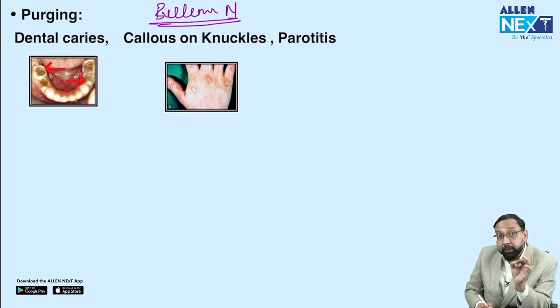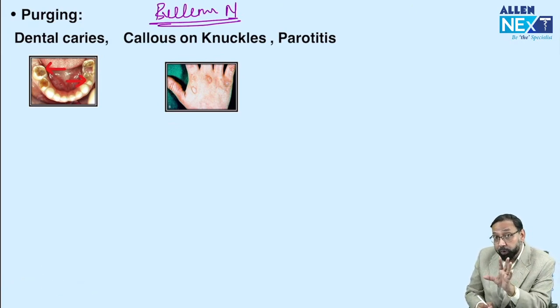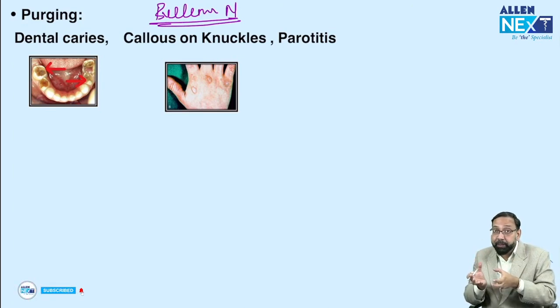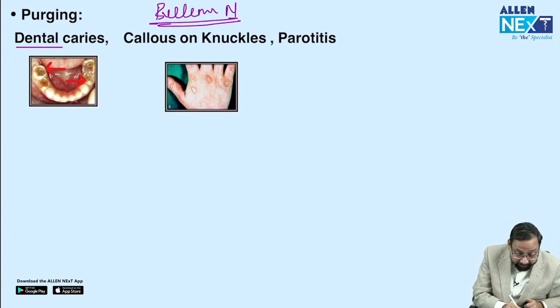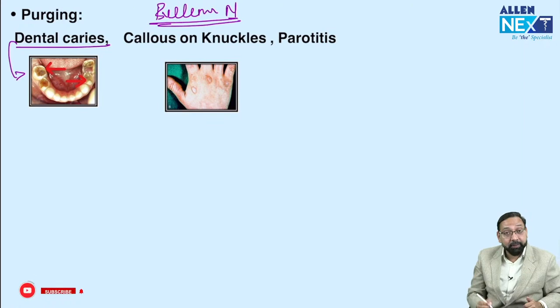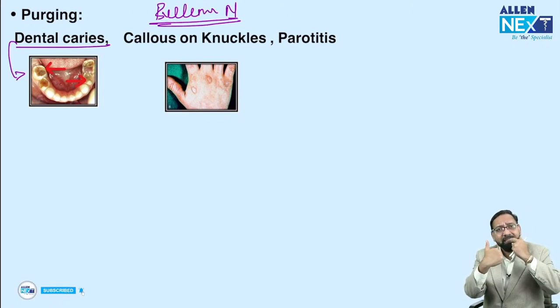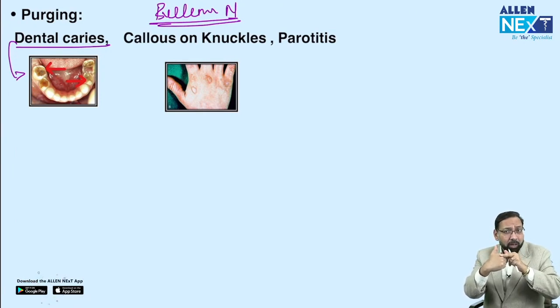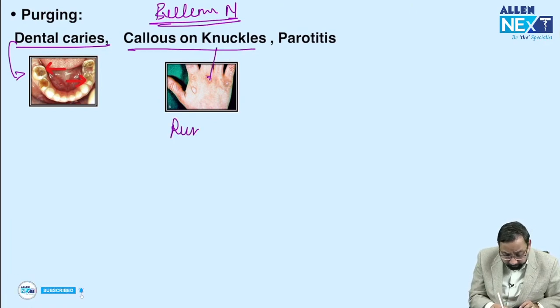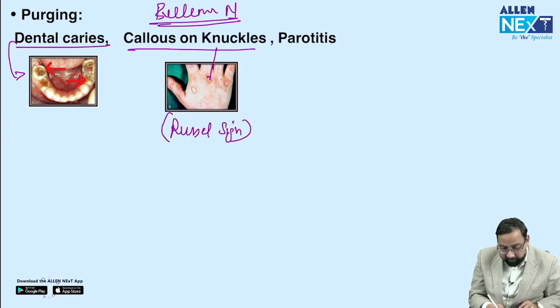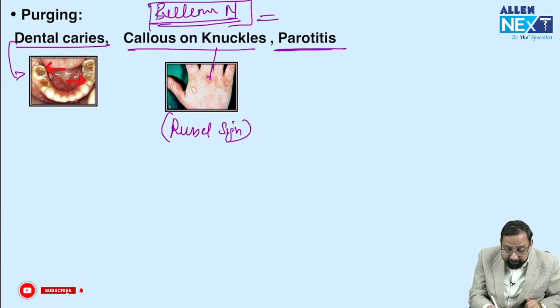In bulimia nervosa, there is binge eating and purging, with no restriction of food. They take a large amount of food in a short period, and when they repeatedly purge, acid will come into the mouth and cause dental caries. When they induce vomiting, every time the incisors strike the knuckle, there will be a lesion on the knuckle. This scar is called Russell sign, a callus or scar on the knuckle, like a sign made by rubbing with a rope. Infection of the parotid gland, parotitis, can also occur. So bulimia nervosa: binge eating and purging.